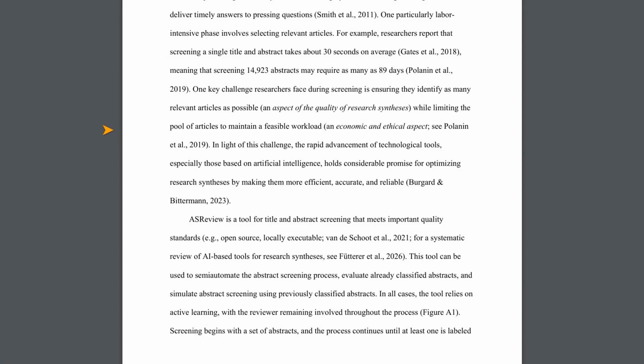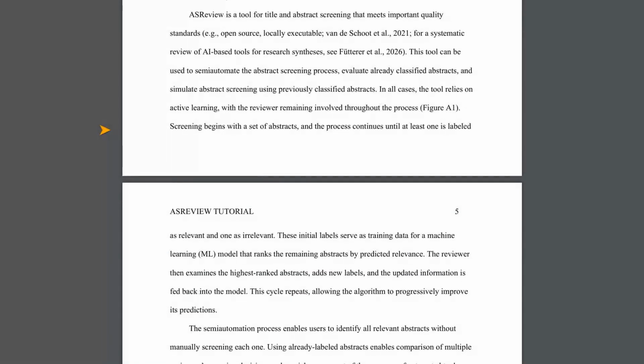The paper explains how ASReview works with two main scenarios. First, how to use it for screening brand new abstracts when you don't know yet which ones are relevant. And second, how to use it to check the results you get from other automatic screening methods, maybe even ones using fancy new AI like ChatGPT. Now, let's dive a bit deeper into the science behind how this works.